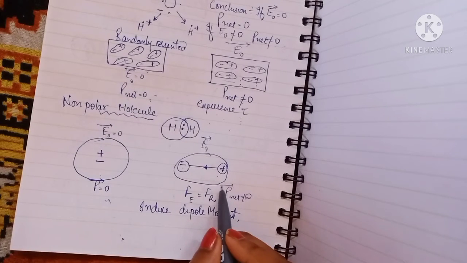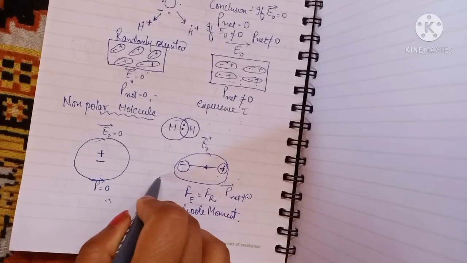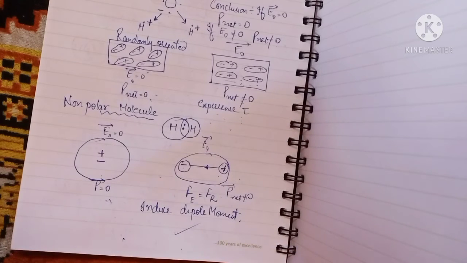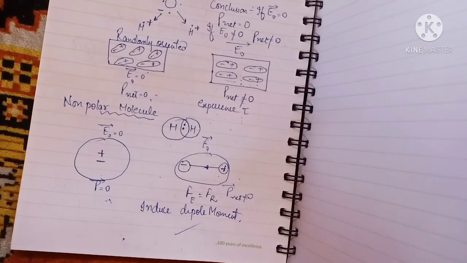When the field is applied, the positive charge moves along the electric field and the negative charge opposite to it, so there is a stretching, and that stretching develops an induced dipole moment in the molecule. But this induced dipole moment is not permanent. As the electric field is removed, it vanishes. So that's what we have studied.